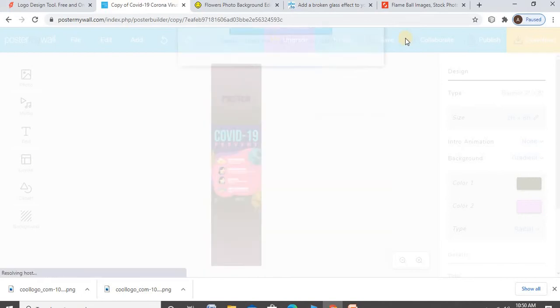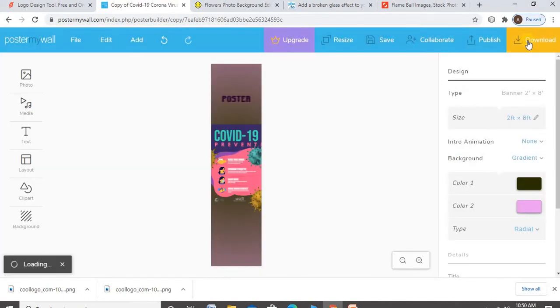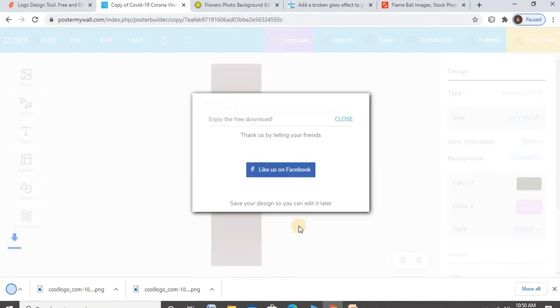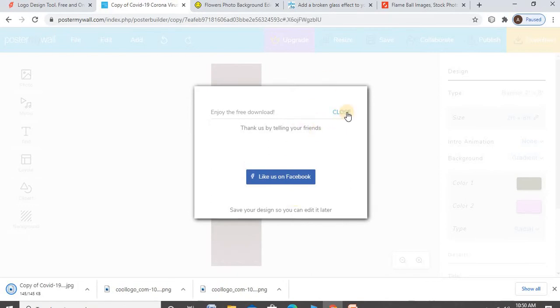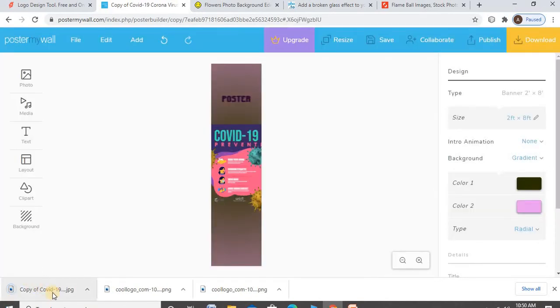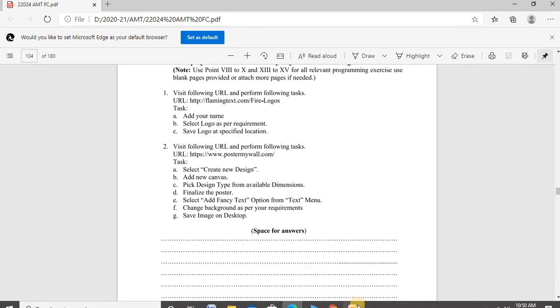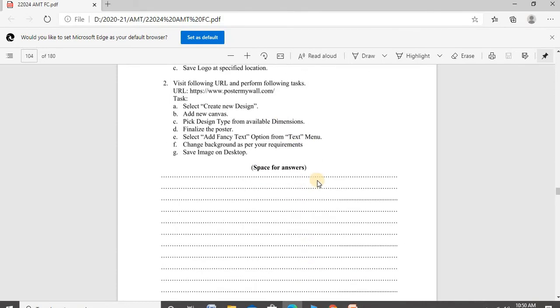Download it, and that image, that poster, will be taken. Complete it.